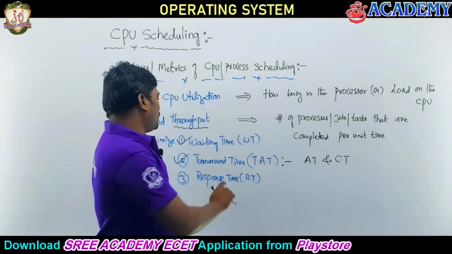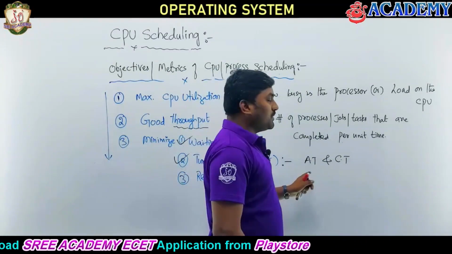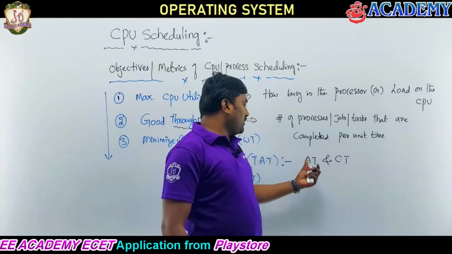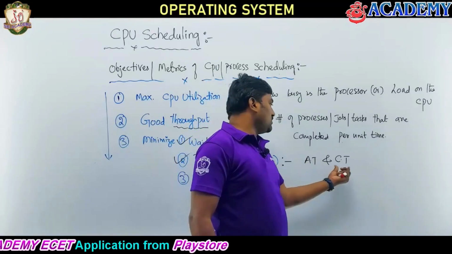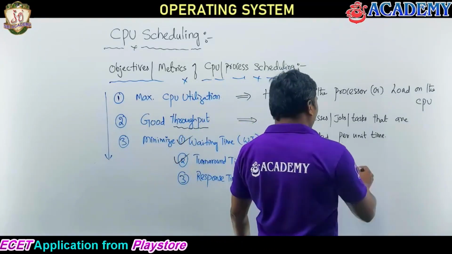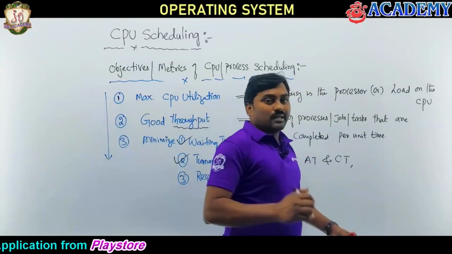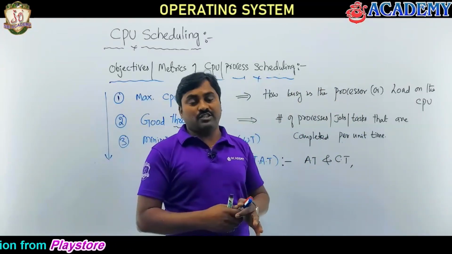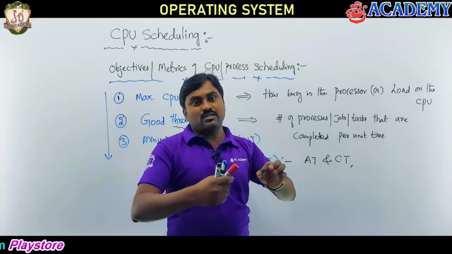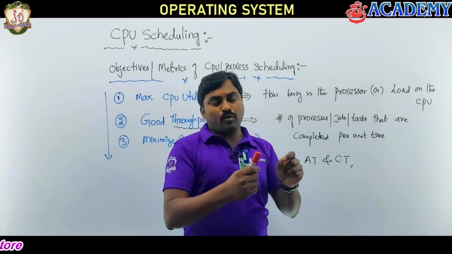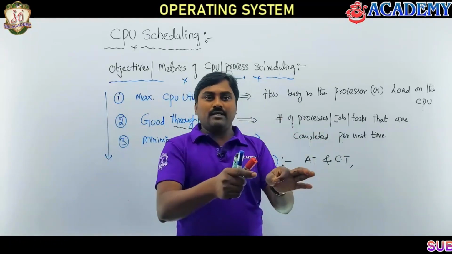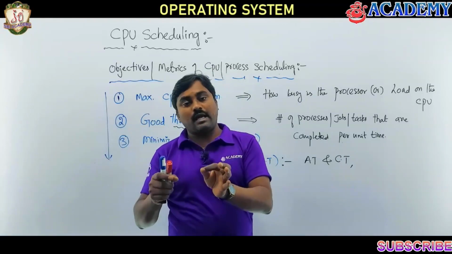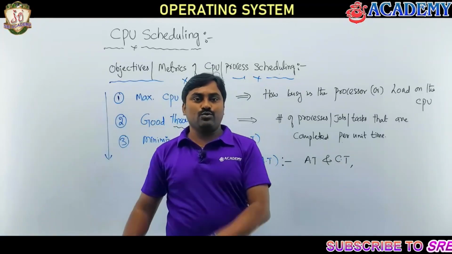Getting my point? Turnaround time of a process is nothing but the time interval between the arrival time of a process and the completion time of the process. Another way to say it: the time at which the process is submitted to the system minus the time at which it completes its execution.